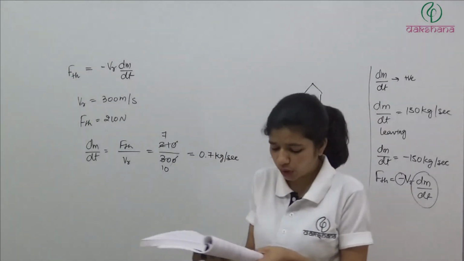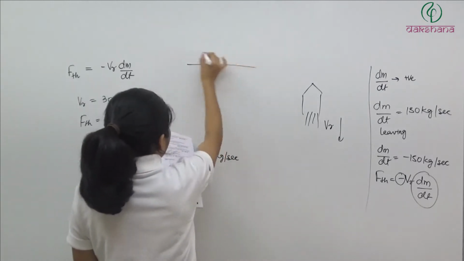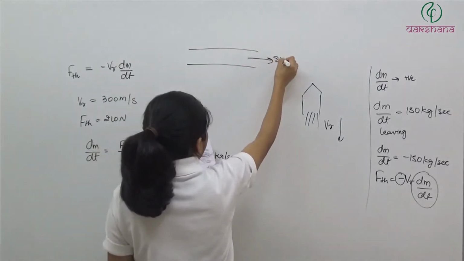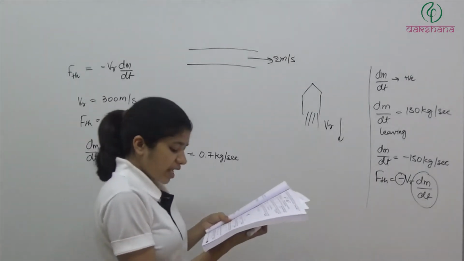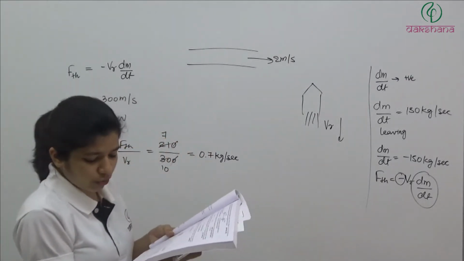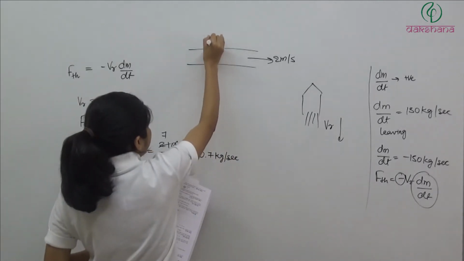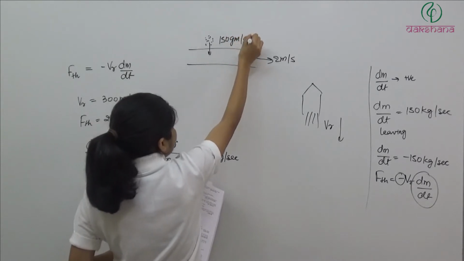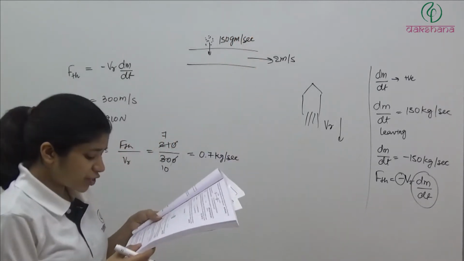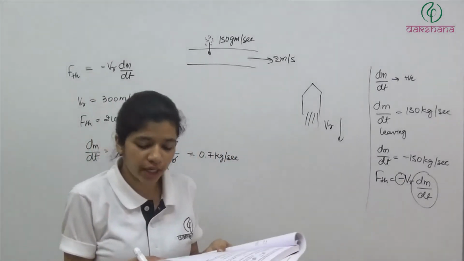Question number G2. A belt is moving horizontally with a speed of 2 meter per second, and sand is falling on it at the rate of 150 gram per second. Clear? The additional force required to keep constant speed of belt is.